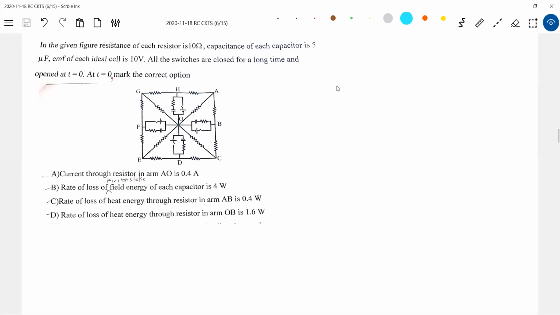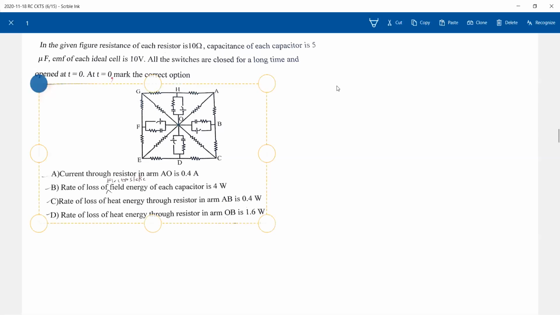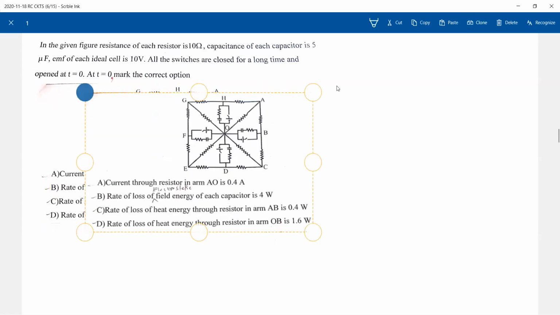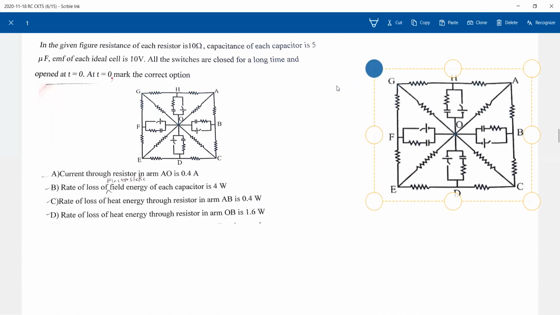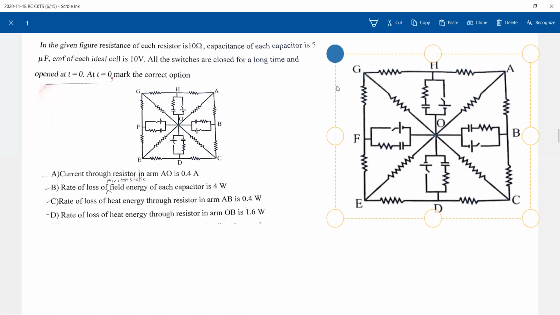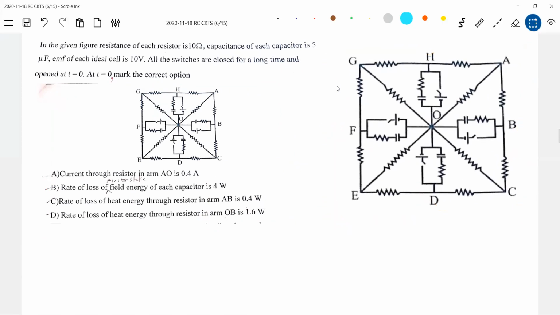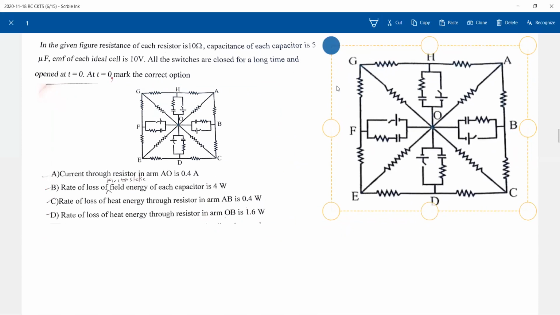So what will be the initial charge in the capacitor? Should be equal to the applied. What should be the potential drop across the capacitor in steady state? Should be equal to 10 volt. I'll try to draw the diagram. This can be asked in the exam. It may appear very big, so don't just run into nodal analysis. Nothing is needed. Most of the questions we ask in the exam, nodal analysis to that level will not be there. You can keep that in mind.